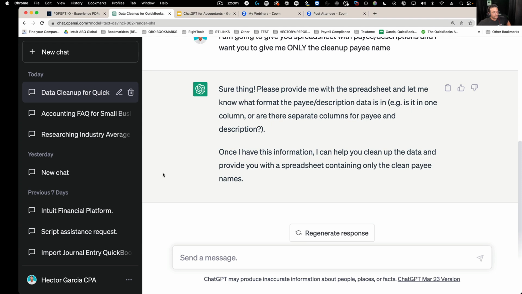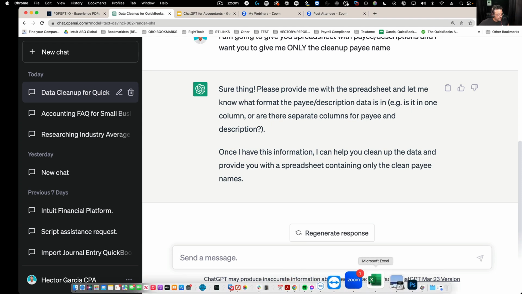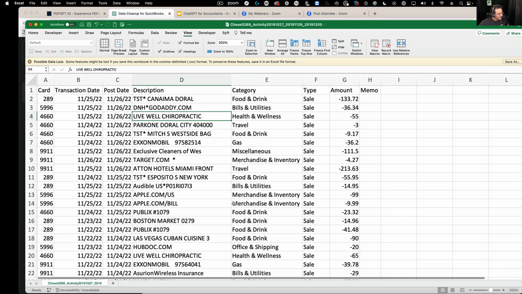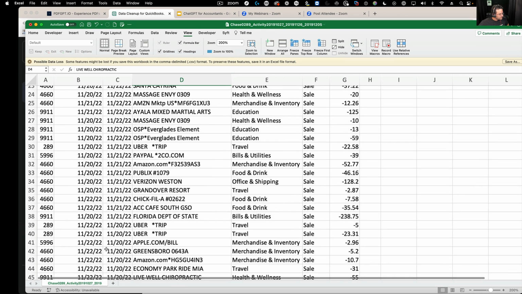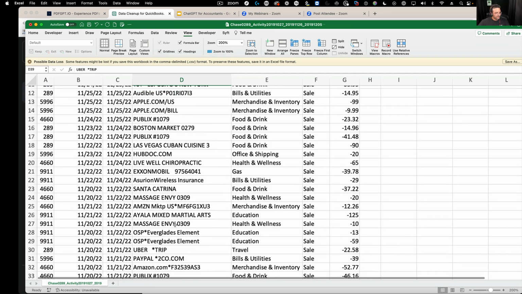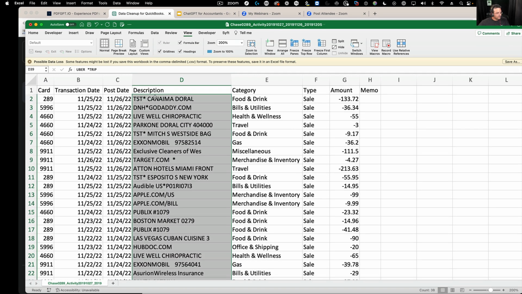Okay. All right. Perfect. So I told it what I wanted. So I'm going to go ahead and open up the spreadsheet again one more time so we know exactly what we're working with. And then what I'll do is I'll cut this off maybe at like 40 lines or something like that, just to simplify the process here. Then I'm going to take all these payee names, I'm going to copy them.